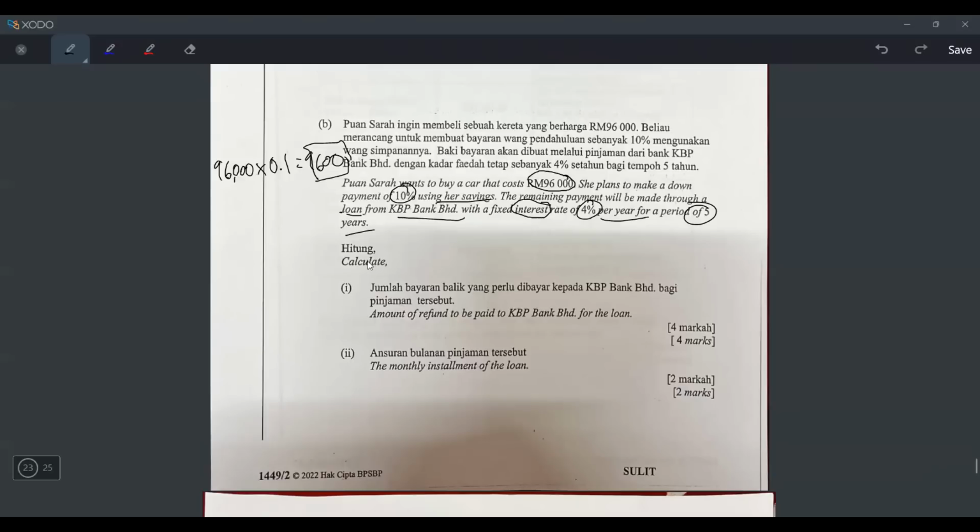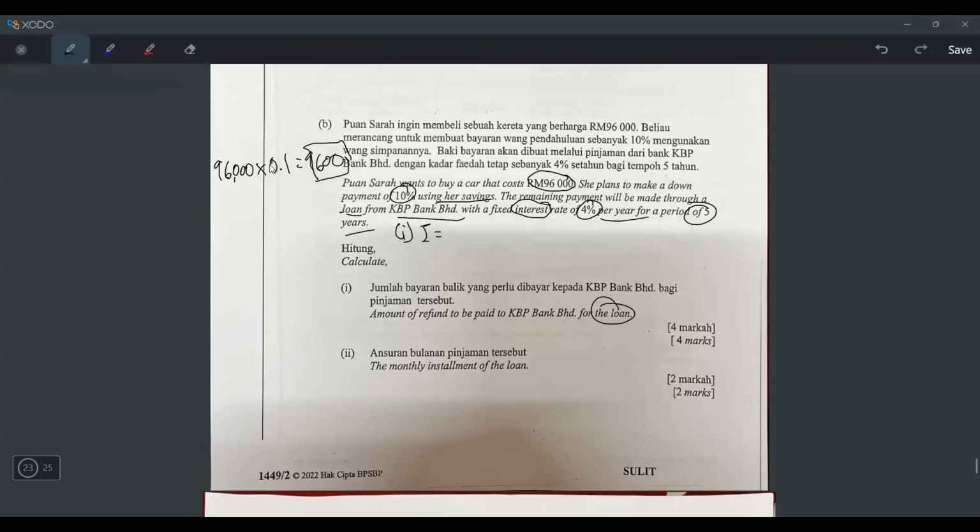Okay, let's see. Number one says what? Calculate the amount of refund to be paid to KPB Bank. So what they are asking here is the total repayment to the bank. So how much money does she need to give back to the bank for the loan, for the pinjaman? Okay, first of all, you have to find the interest first lah. So how to get the interest? The formula we use is P times R times T, PRT. So the P will be what?